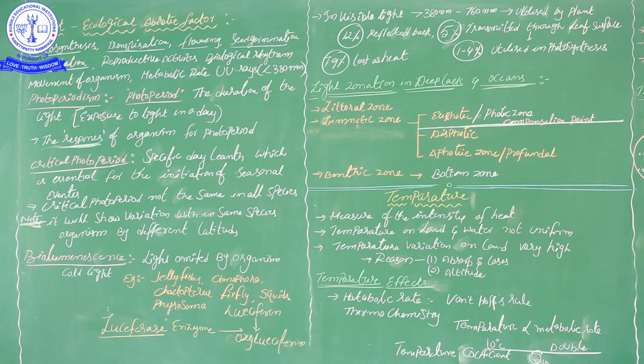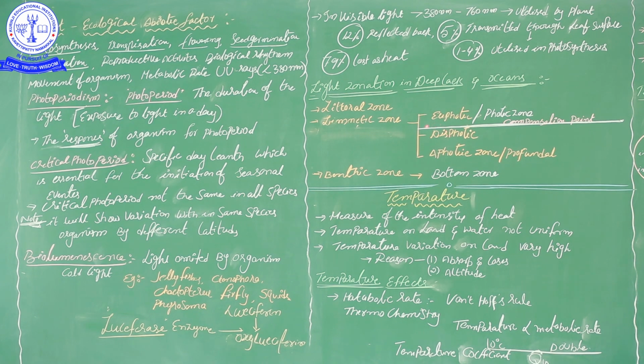Then below the euphotic is the dysphotic zone. In this place there is not much light available because it is at a somewhat deeper level. So light cannot go in very large quantity; only light having a long wavelength, which can penetrate a long distance, will reach this place. All light cannot reach here. Only a very little quantity of light will be present in the dysphotic zone.